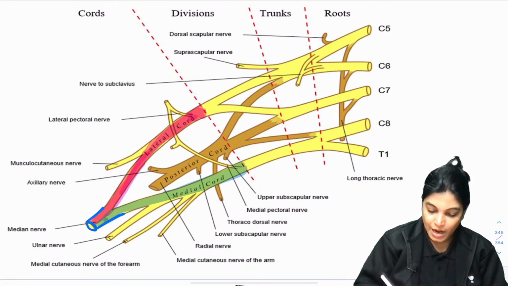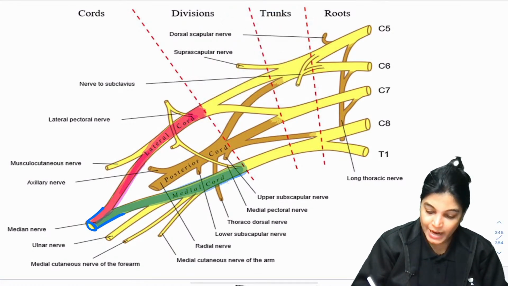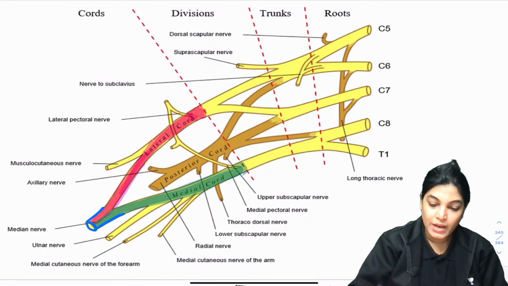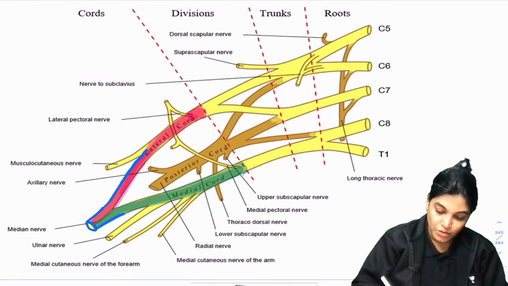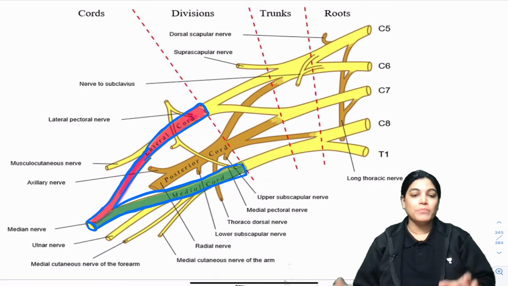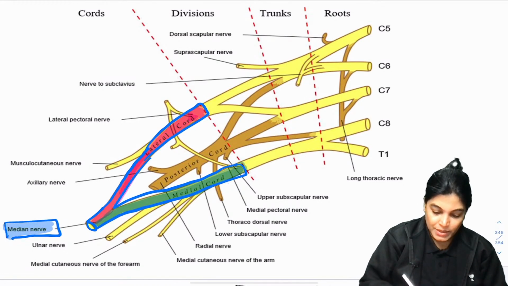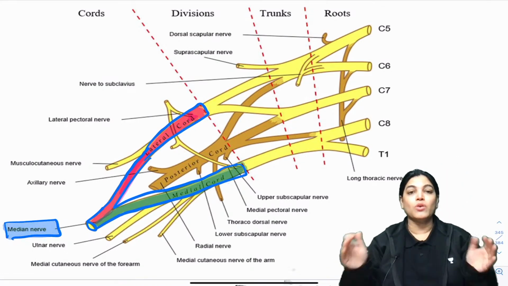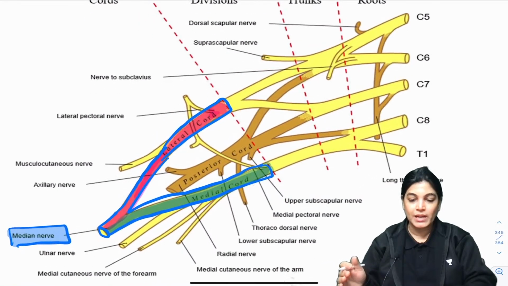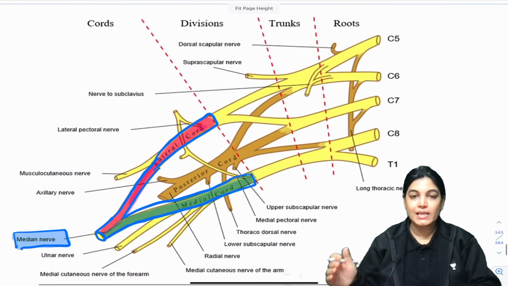See here, this is how it is formed: the medial root from the medial cord and the lateral root from the lateral cord. Together they lead to the formation of this thickest nerve of the brachial plexus, which is called the median nerve. I have outlined the median nerve, which we are going to study today. The median nerve takes contribution not only from the medial cord but also from the lateral cord, so it has two roots.